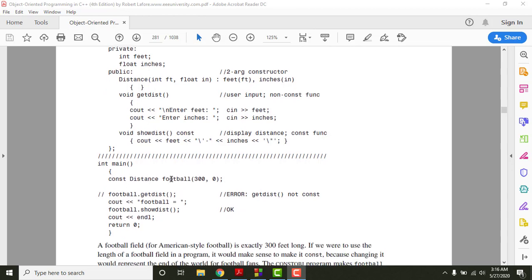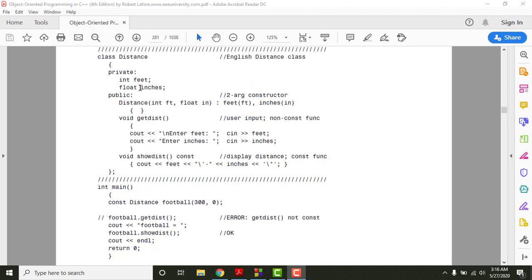If you see right here, whenever this object is being created, the name of the object is football, and this football belongs to the class named Distance, right? And before this class we have put the constant keyword. That simply means whatever value we have assigned to our object here will remain the same and will not get changed, right?